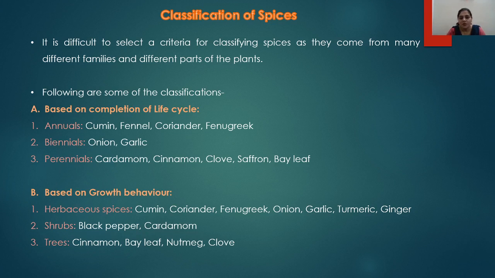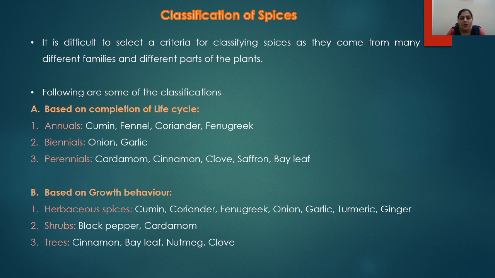Now, some of the spices, they are also very important as a part of horticulture, and they are also classified based on different criteria. But to select a specific criteria for classifying spices is not easy, because all these spices, they belong to different families and different parts of the plants. So there are a few classifications. We will see one by one.